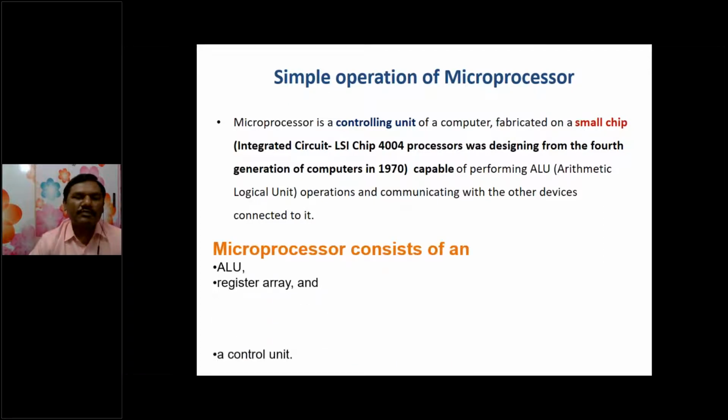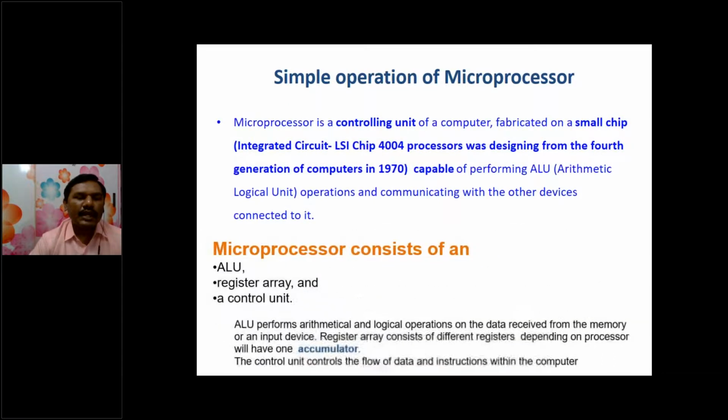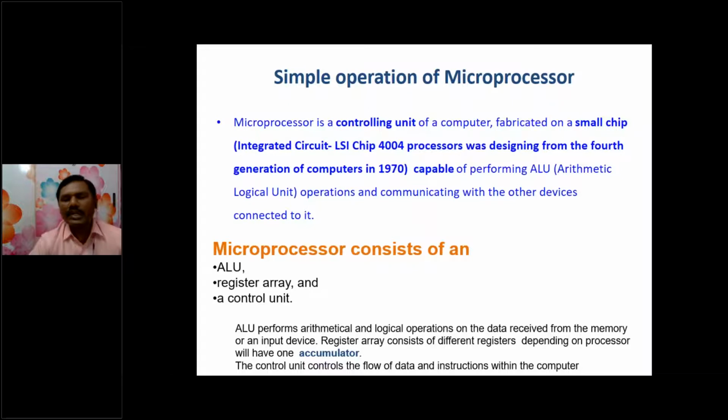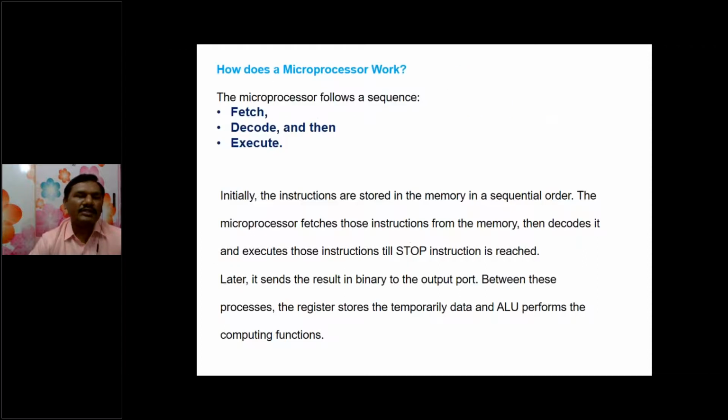So the different parts of a microprocessor are the ALU, register array, and control unit. The ALU performs arithmetic and logical operations on the data received from the memory or an input device. The register array consists of different registers depending on the processor, and it will have an accumulator register also. The control unit is responsible for moving data between the computer and the other devices.